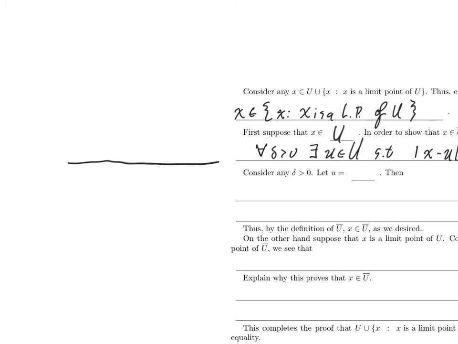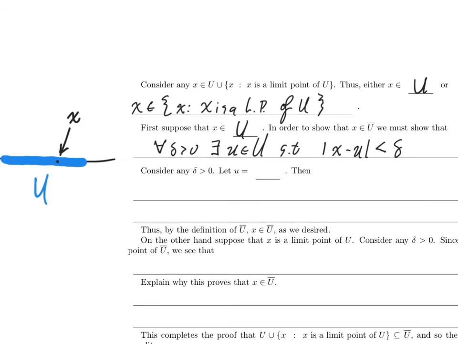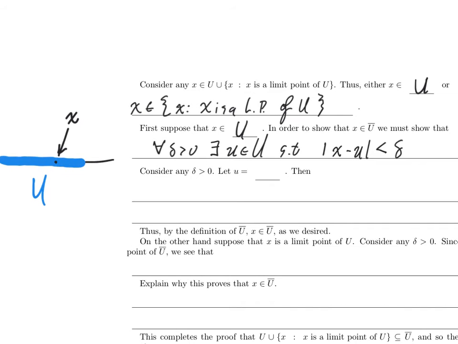So there's just a number line. There's the set u. I know right now that x is actually in u. Well, given the fact that x is in u, can I find something in u that's really, really close to x? How about I just use x? Will that do the trick? Let's just do it in our heads before we write it. So let's take u to be x.